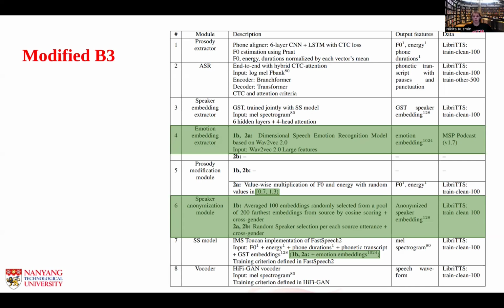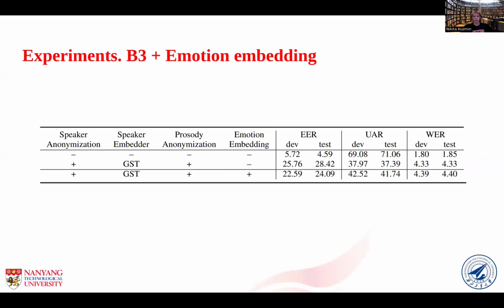Also, for some of our models, we removed the prosody anonymization model because it provided better utility metrics. Additionally, we replaced the Wasserstein GAN with a pool of vectors and a random speaker per each utterance with cross-gender, because it provided slightly better results.